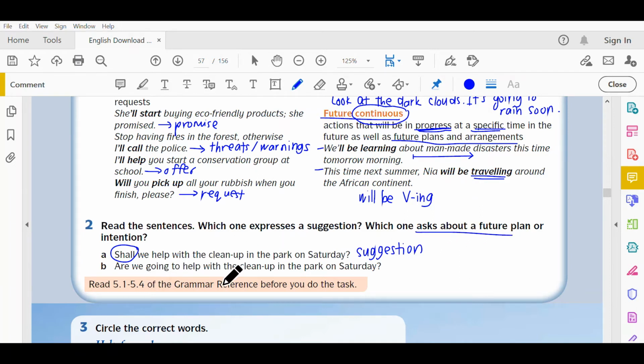Are we going to help with the cleanup in the park on Saturday? Kita ni hari Sabtu ni, kita akan tolong pergi gotong royong ke kat park tu? Okay, so this is asking about future plan or intention. Okay.